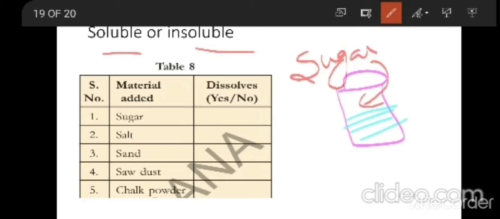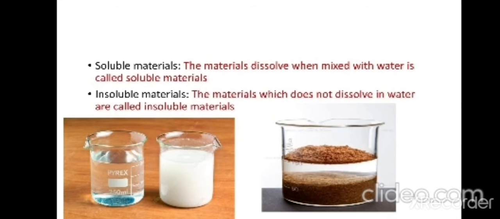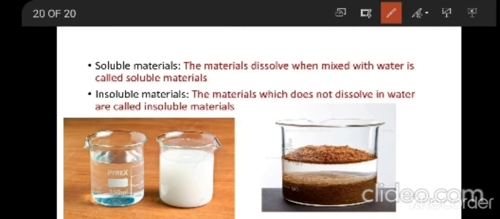So the materials which dissolve completely in the water, you call them soluble materials. The materials which do not dissolve in the water, you call them insoluble materials.